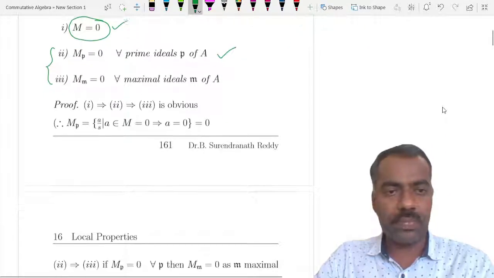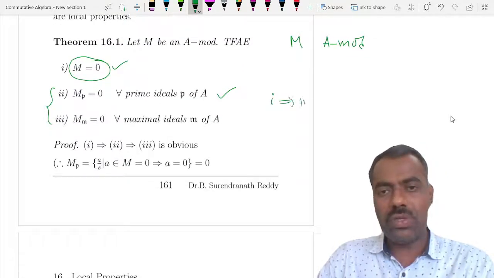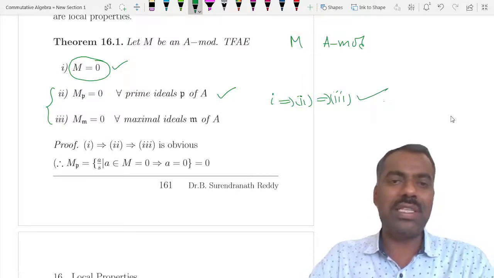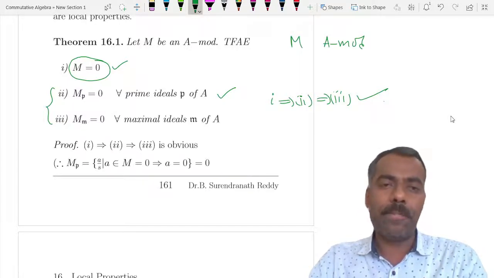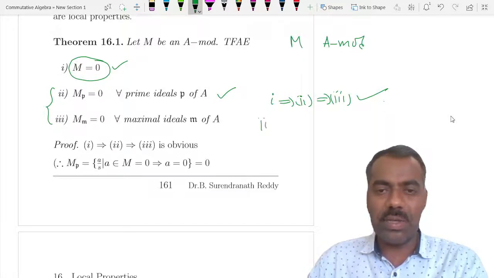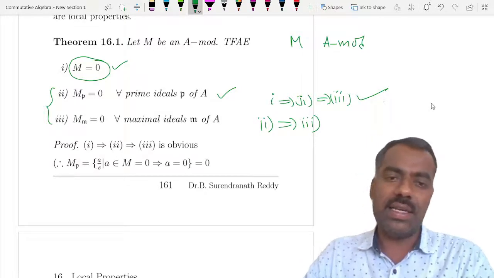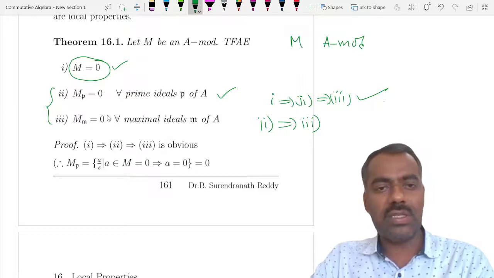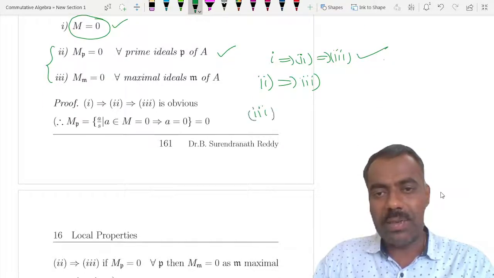That means you are trying to prove some property locally, then we are trying to apply it globally. Okay, fine. One can observe that 1 implies 2 and 2 implies 3 are obvious, because if M itself is 0, then all localizations are 0. What is important is 3 implies 1. 2 implies 3 is also obvious. Why? Because if it is true for every prime ideal, then as every maximal ideal is prime, it is also true for maximal ideals. So the non-trivial part is 3 implies 1.